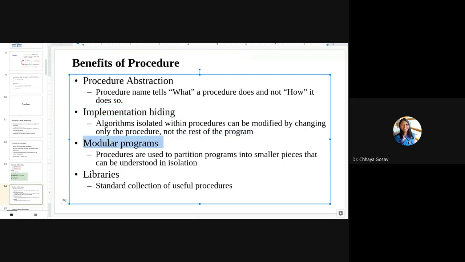Modular programming: yes, you can divide your code into different functions, and these functions can be done by different teams or project teams, and then you can combine them into an entire project. It can be partitioned into different procedures. So modular programming is possible with functions or procedures. And libraries: you can use a standard collection of useful procedures as a library.